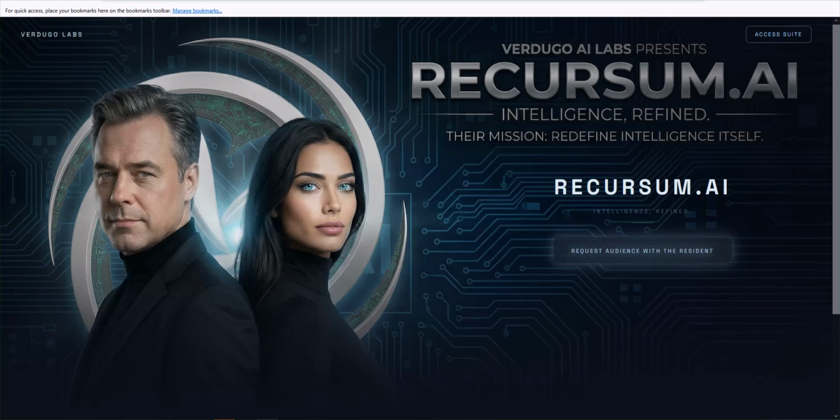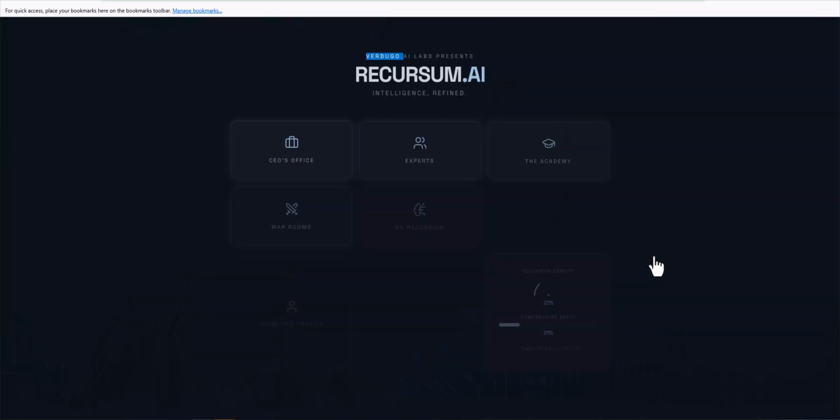For the past few months, I've been working on a very interesting project called Recursum.ai. And right now we have reached our first milestone, which is 33%. So I want to give you a quick sneak peek so that you can see the website and what it actually does. It's really very interesting.